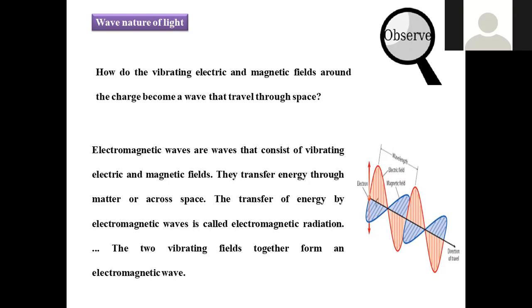Energy can be transmitted from the sun in two ways. One is light, second is heat. So when you stand in the sunlight, you can experience light as well as heat, both, right? So here transfer of energy is possible through these electromagnetic waves. That is said to be electromagnetic radiation. We are experiencing electromagnetic radiation which originated from the sun.